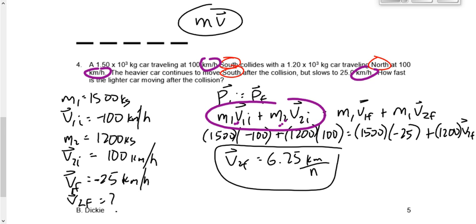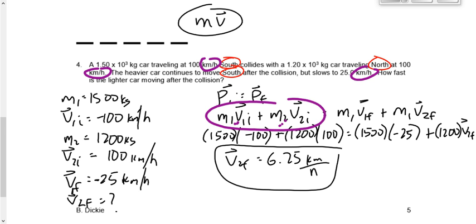How do you know that these two, like, would they have to indicate that they stuck together? Because I would have assumed that they went off in like the same. Oh, okay, I see what you mean. Yeah, unless it says they stick together or entangle or something that means the same thing as that, then we would assume that they bounce off of each other. Okay, so a question like this that doesn't actually say that they bounce off of each other, if they did stick together and we assumed they bounced off of each other, like let's say they did happen to stick together and we just didn't know that.